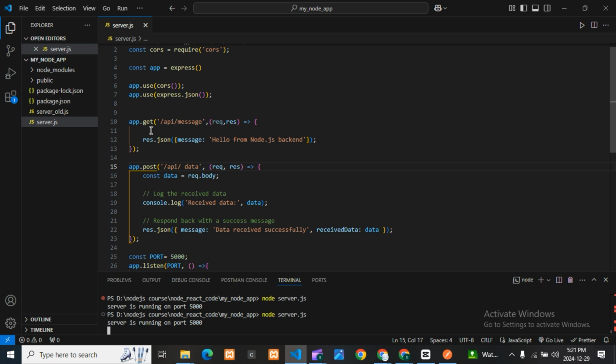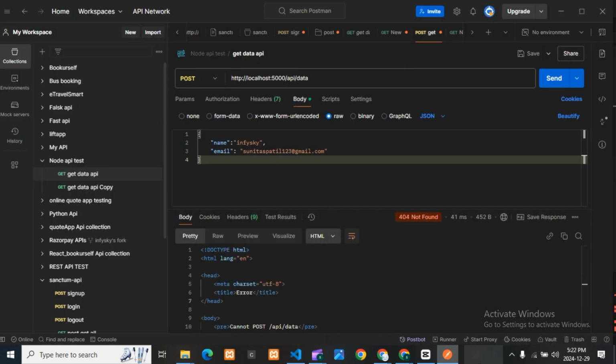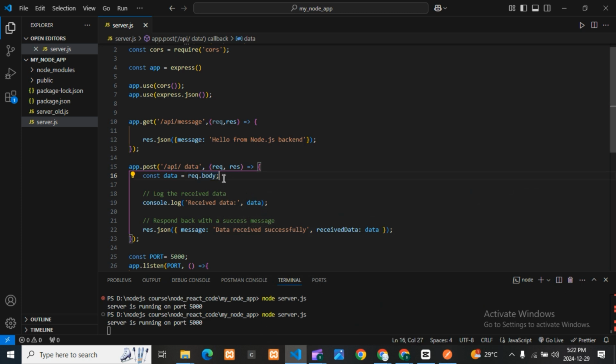You can see, here my one API is already there. Here is my get API where I'm using the path /api/message, and here is my request and response. I'm getting the response for this get API: hello from Node.js backend. Next, this is my post API, with its path, where I'm getting request and response, and I'm taking the request body from my Postman.